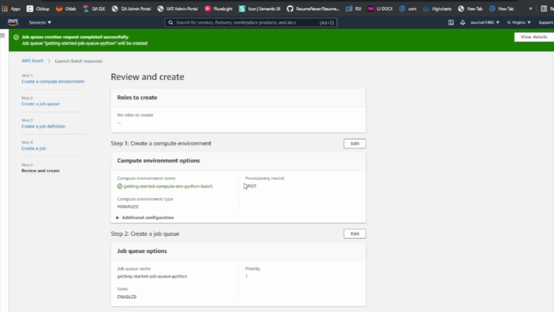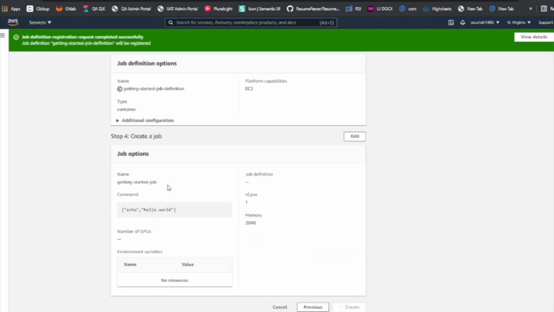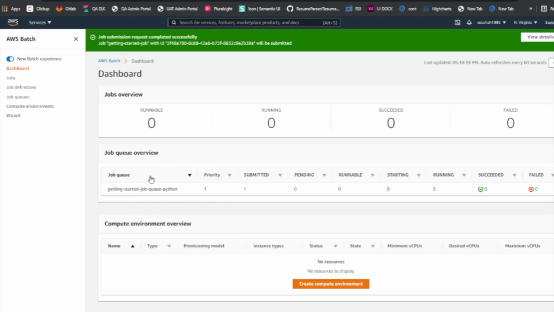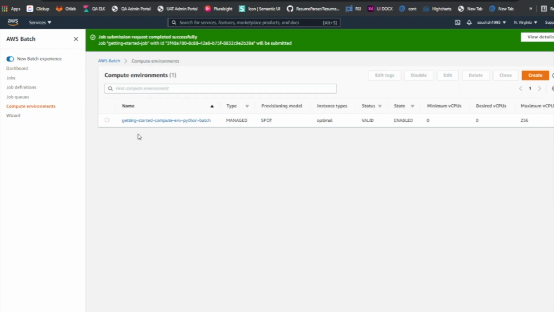Let's wait for a couple of minutes, I would say, because AWS now would run a Terraform or CloudFormation script behind the scenes, and it basically creates a job queue, a compute environment, and stuff like that. So let's refresh, and still I don't see a compute environment right here. Runnable one, so we can see one started, but I don't see the compute, and oh, it's still being created, it seems like.